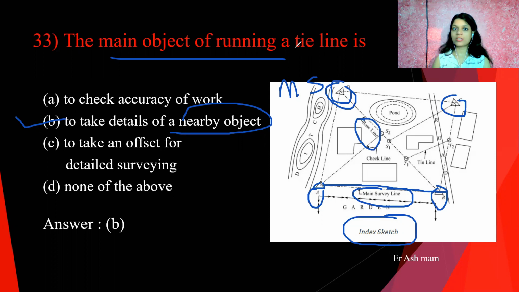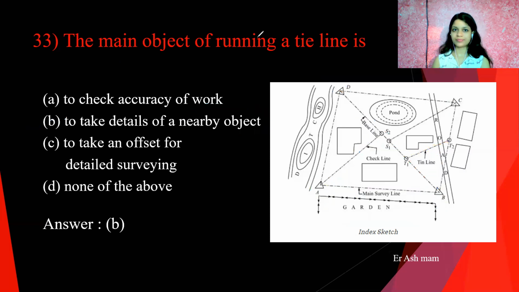The longest line running through this index sketch is called what? Base line. And the lines which connect to these base lines or intermediate lines or check lines and intermediate points of the main survey line, or anywhere the main object is, are called tie lines. It's called a tie line.